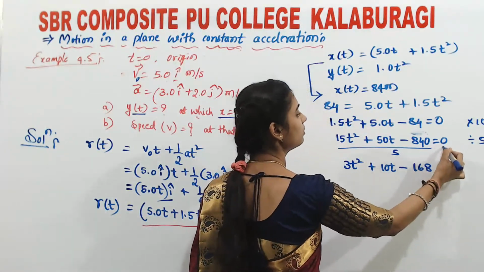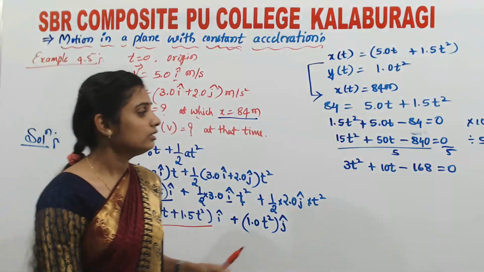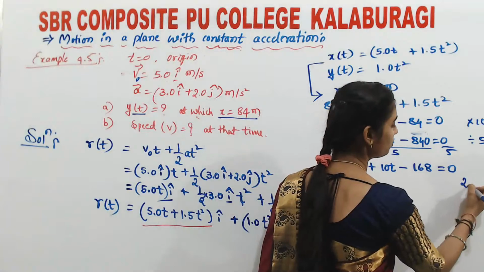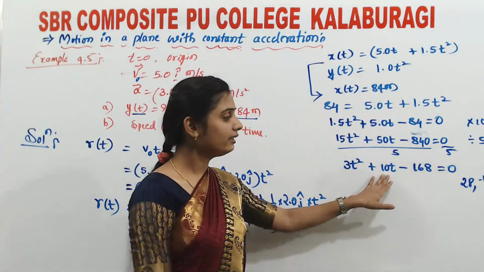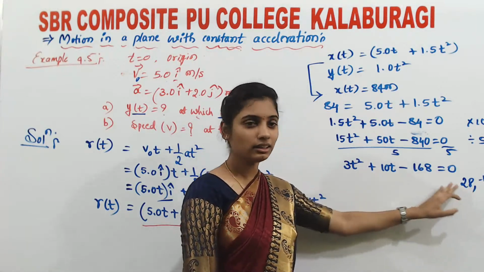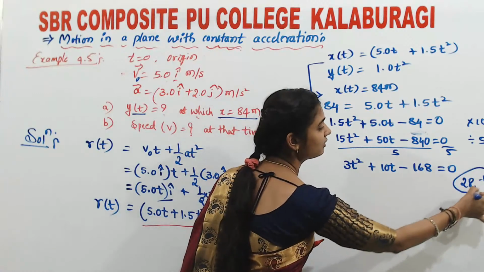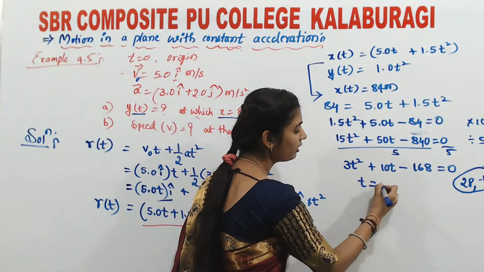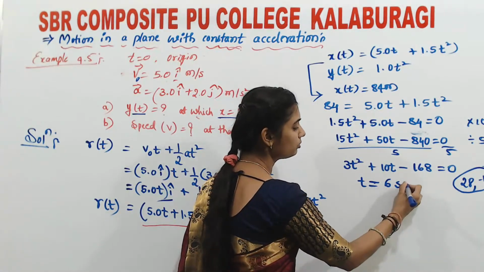Now just solve this equation by taking 28 and 18, where 10t can be written as 28t minus 18t, so you will get 10t. By using these two factors, just simplify this equation for t. After simplifying, you will get t is equals to 6 seconds.